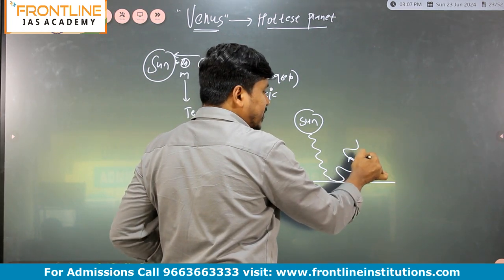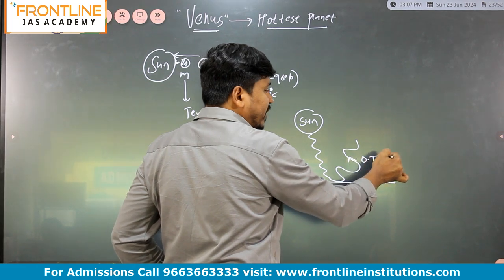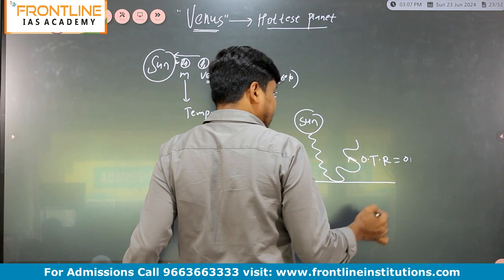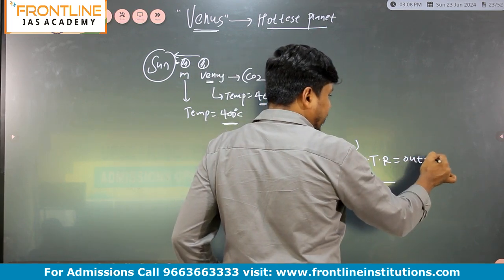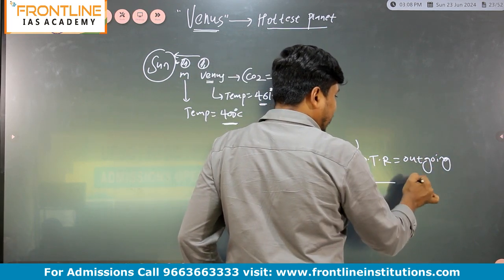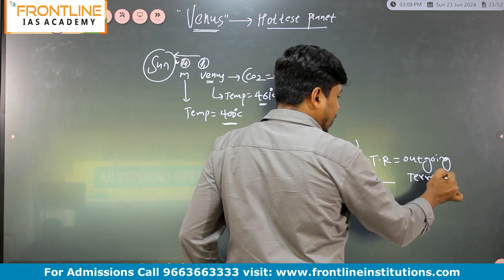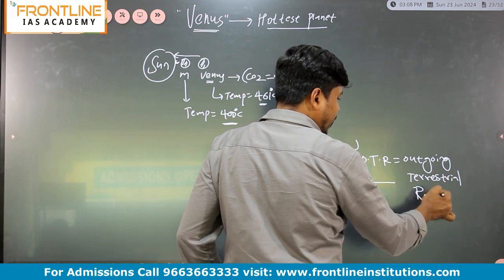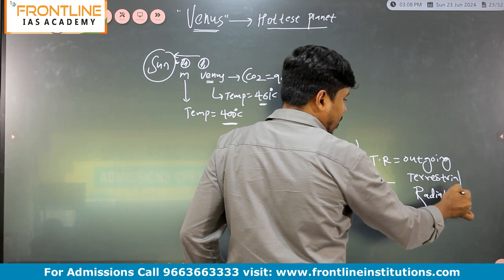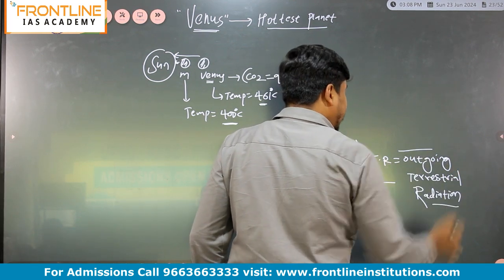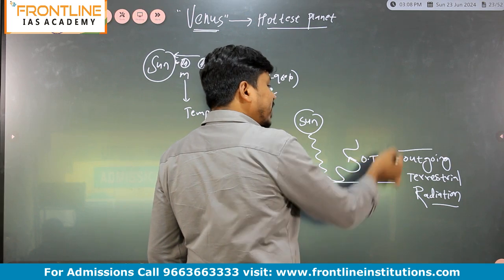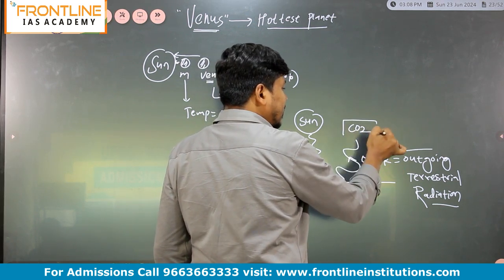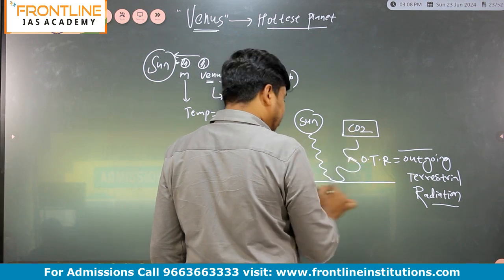That outgoing radiation we call OTR, outgoing terrestrial radiation. This outgoing terrestrial radiation will be absorbed by the carbon dioxide, CO2, and that's why the temperature will increase.